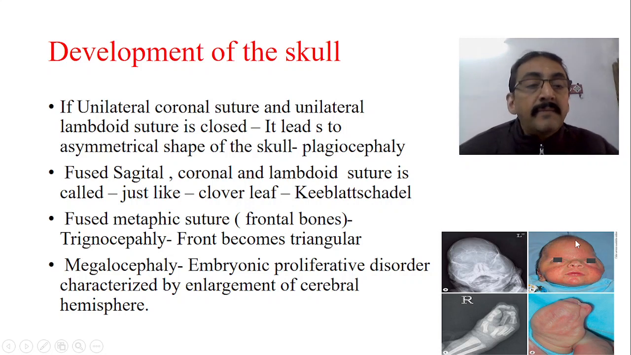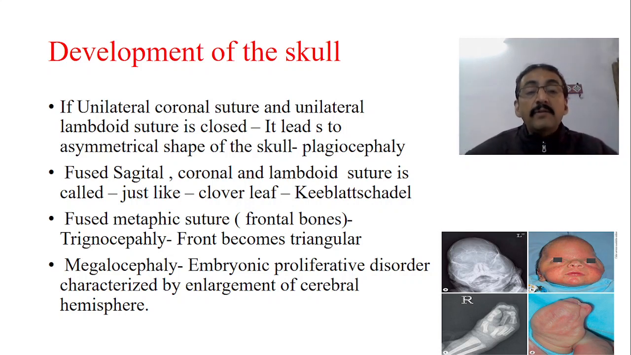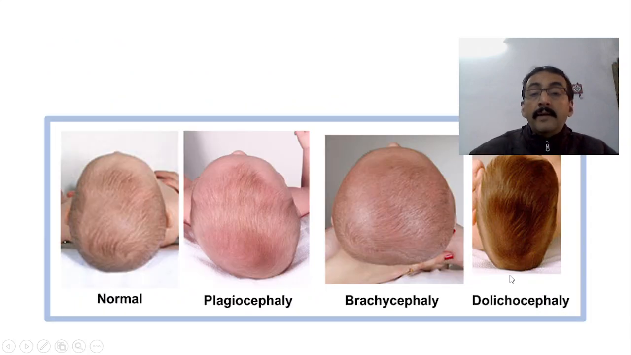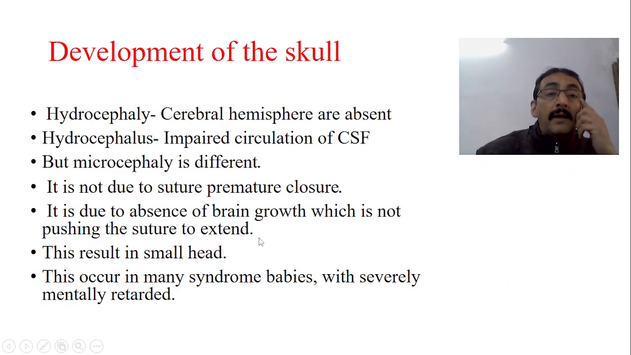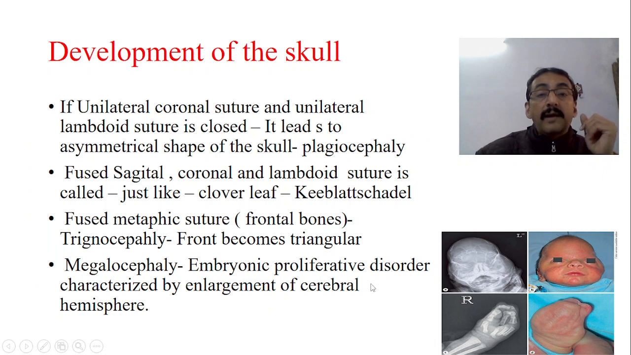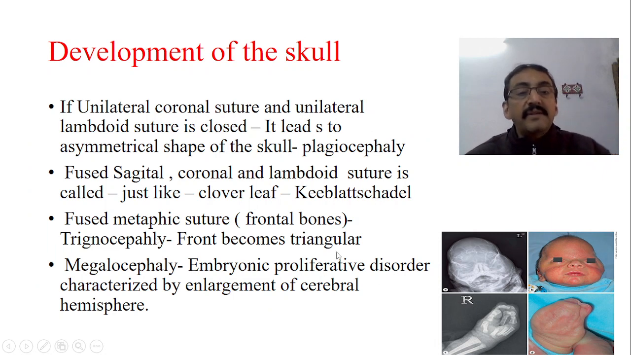Another condition is trigonocephaly. Trigonocephaly means a fused metopic suture. See, if you look at this normal skull, this is the frontal bone and here is the metopic suture. If the metopic suture is closed, then the anterior portion of the skull is triangular in shape, just like a boat shape. That condition is called trigonocephaly. It's triangular. This is abnormal closure of the metopic suture.